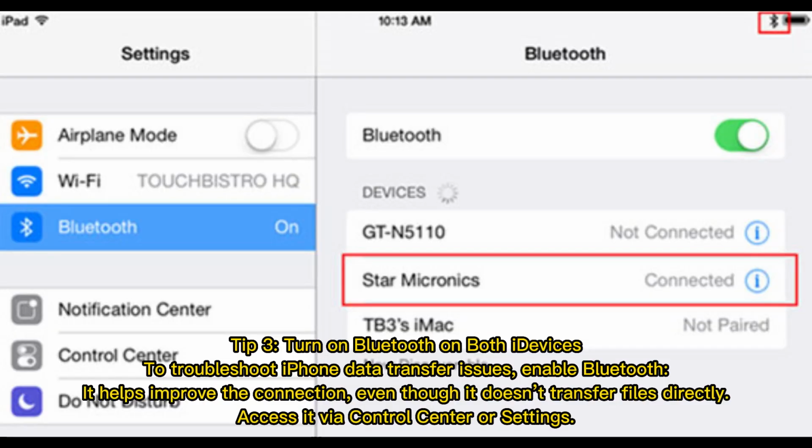Tip 3. Turn on Bluetooth on both iDevices. To troubleshoot iPhone data transfer issues, enable Bluetooth. It helps improve the connection, even though it doesn't transfer files directly. Access it via Control Center or Settings.